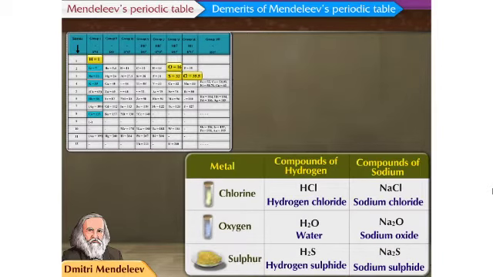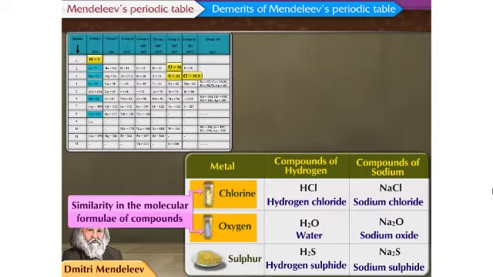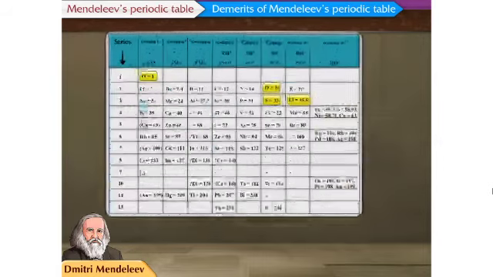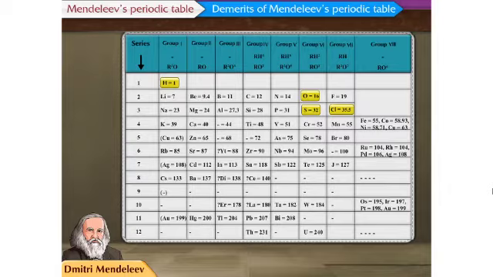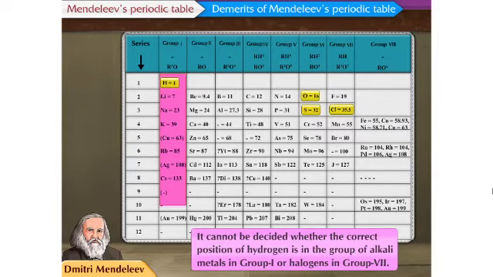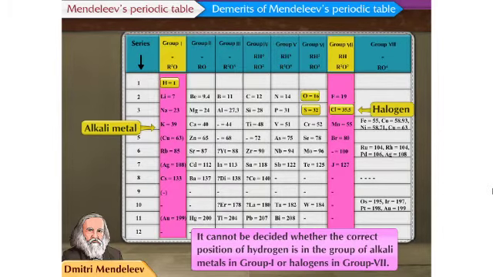From these formulae, it is evident that there is similarity in the molecular formulae of compounds of hydrogen and alkali metals with chlorine, oxygen and sulfur. After considering all these properties, it cannot be decided whether the correct position of hydrogen is in the group of alkali metals in group 1 or halogens in group 7.